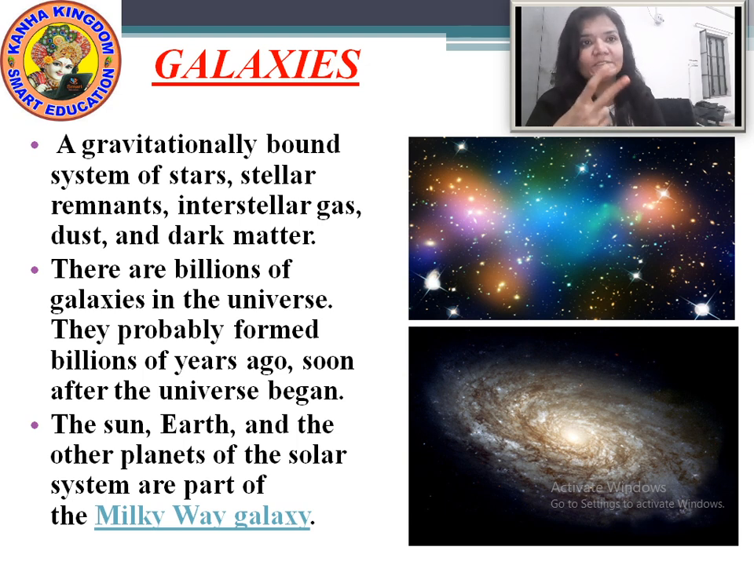I have shown you two pictures here. Have a look. Both the pictures are different, and there are different types of galaxies. In the below picture, you can see the galaxy with dust, dark matter, gas and everything. And in the above picture, you can see the gravitationally bound system of stars. So these are the galaxies. Okay? Now, having learned about the galaxies, further we will move to the Milky Way.